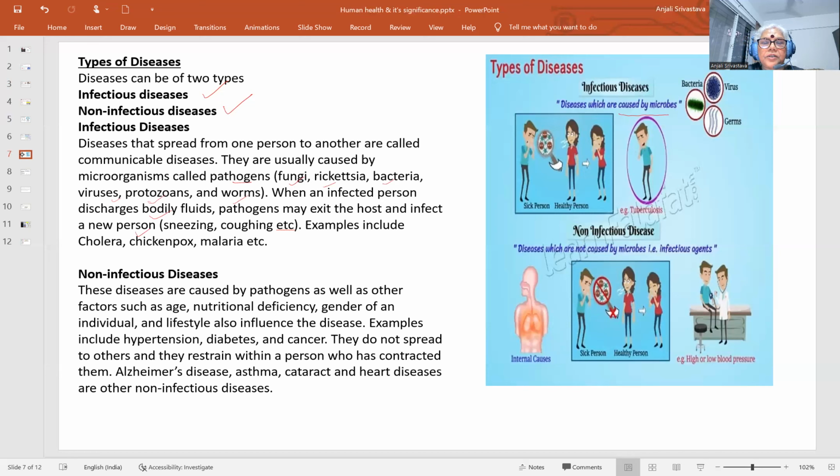Then there are the non-infectious diseases, which are due to internal factors like age, nutritional deficiency, gender of the individual; lifestyle also influences. One of the very important things is age. Sometimes in spite of every healthy measure and healthy action, age is one of the factors that may cause some of the diseases, and those may be referred to as the internal causes.